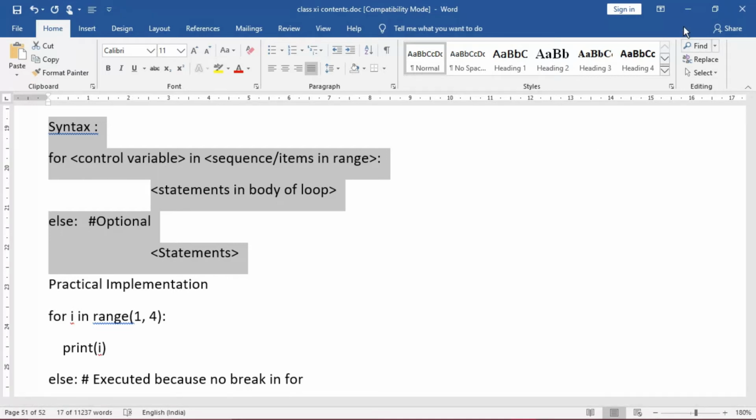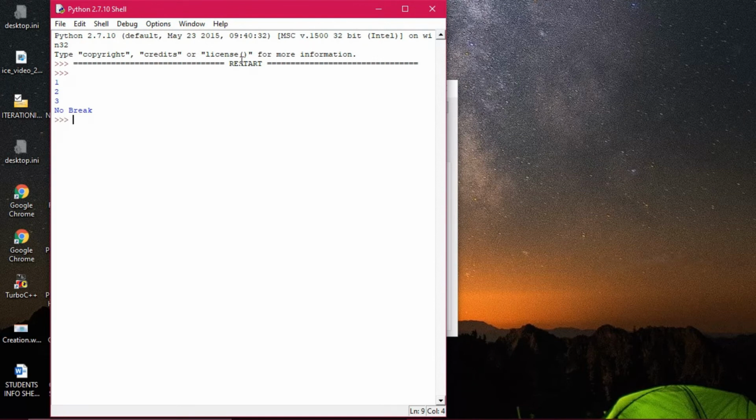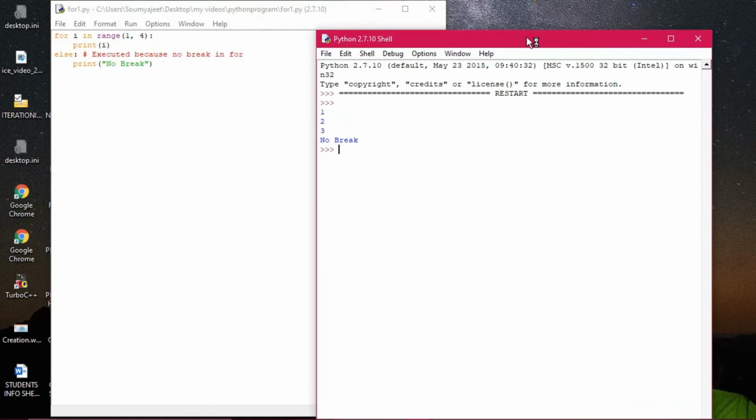Let us come to the program once. This is one I want to execute for you. Now you see, check out. I'm executing the module. Let's say 1 to 4 has been given, which is very understandable here. It starts from 1, because no step has been mentioned, so it takes the default step: after 1, 2, 3, then 4, then 4 plus 1 is 5, and the control variable goes out of range. Afterwards it comes to else. So it is showing you no break.